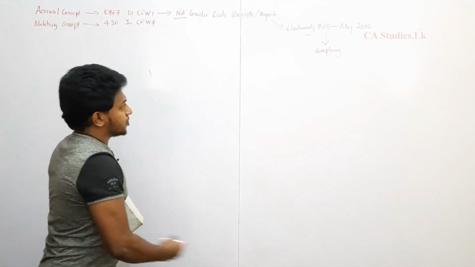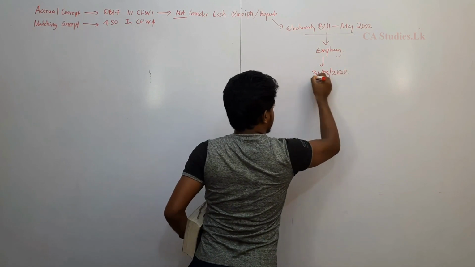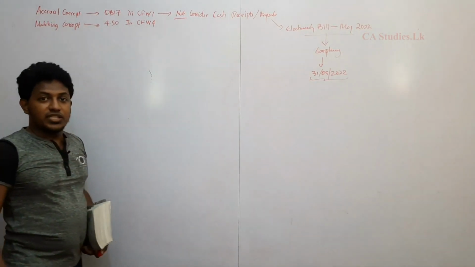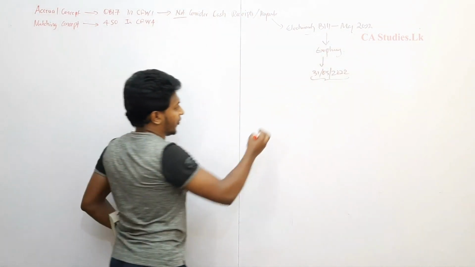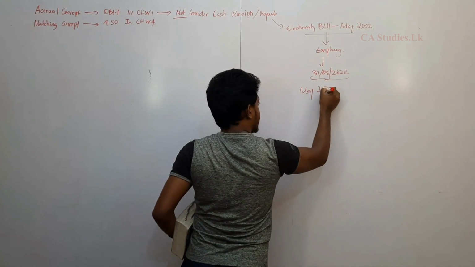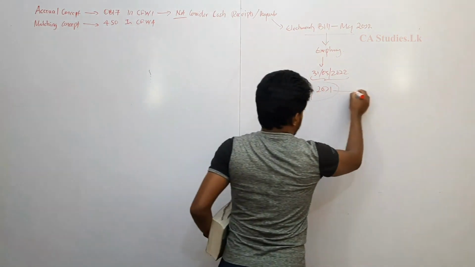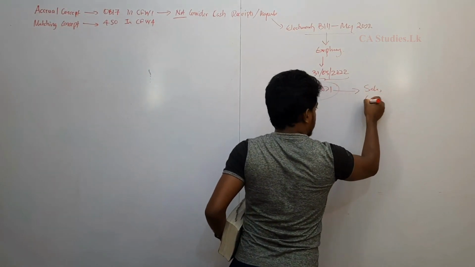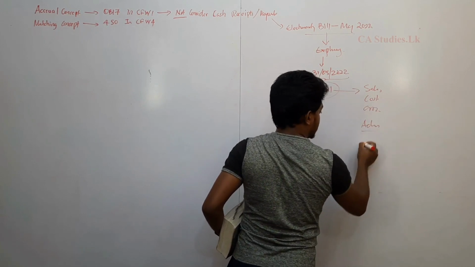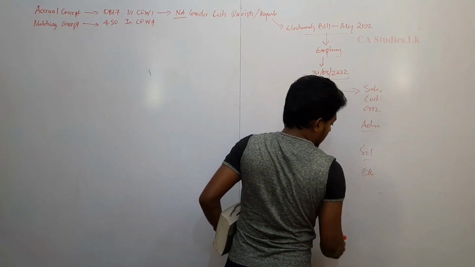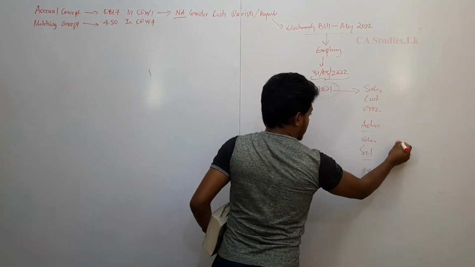Right? On the 31st of May 2022, this electricity bill will be charged to the profit or loss. If monthly accounts are prepared, say for the month of May, normally we prepare monthly accounts for companies. Here sales will be there, right, cost of sales there, then gross profit there. After gross profit, administrative expenses, selling expenses, other expenses, and finance expense. The electricity bill will be there. So the electricity bill will be 0.